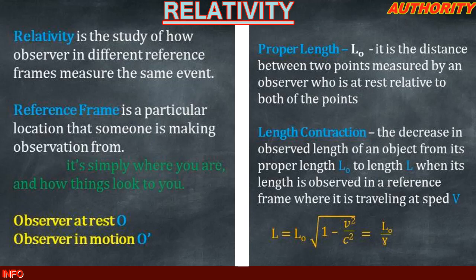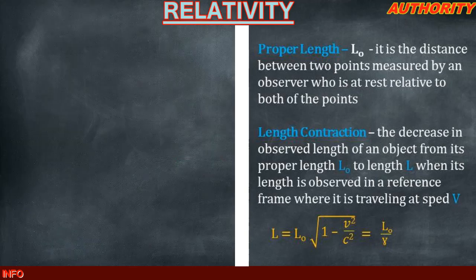Good. Now, we have seen what proper length is and what contracted length is. An observer in motion and an observer at rest are not going to measure the same thing. The difference is going to be a decrease from the observer in motion. That decrease is what we call length contraction, and the original one measured by an observer at rest is called proper length. Okay, good. Now let's go.